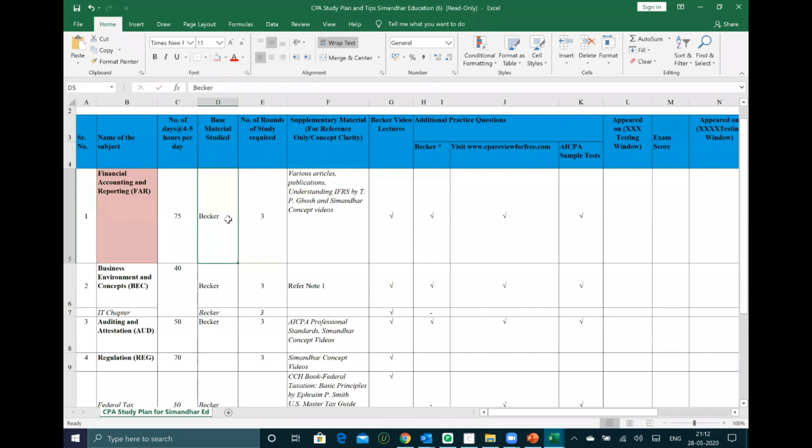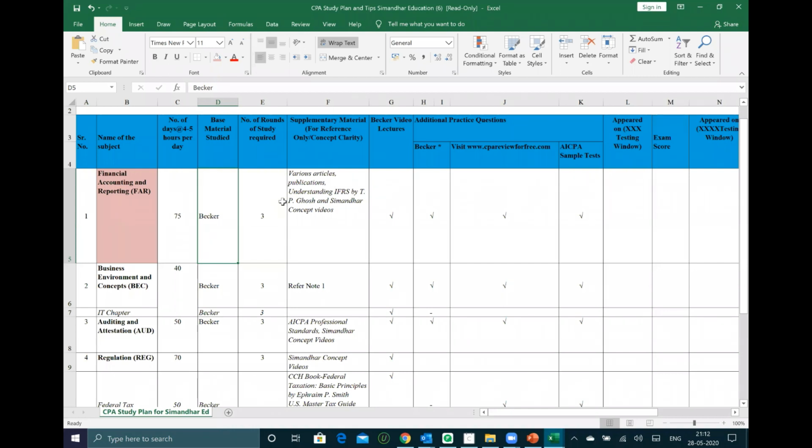How do you plan the day when you start off with FAR? Early morning, always study F8, F9, F10, because they are theoretical chapters. In the morning you should study F8, F9, F10, and in the evening you should do all practical related things. Is it clear, guys? I'm just telling how you start off. Suppose I am a CPA student and I have started with FAR.